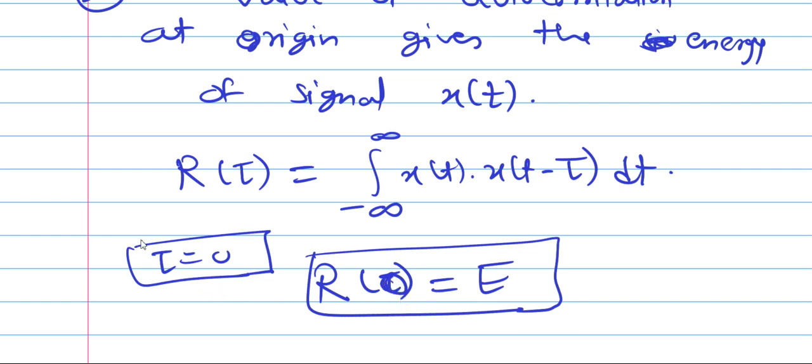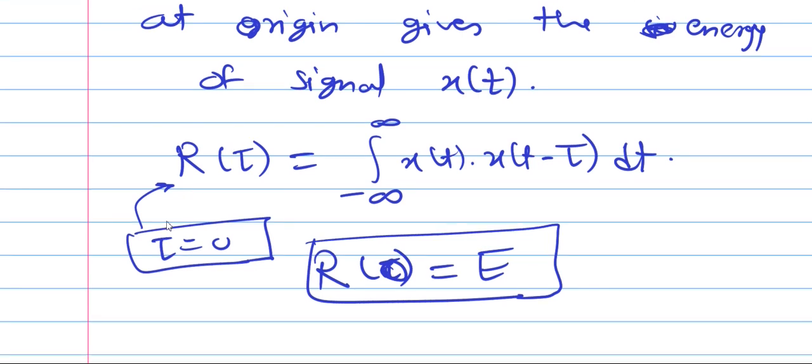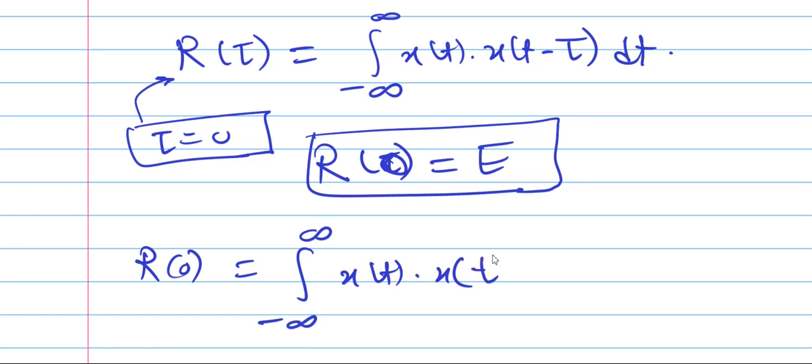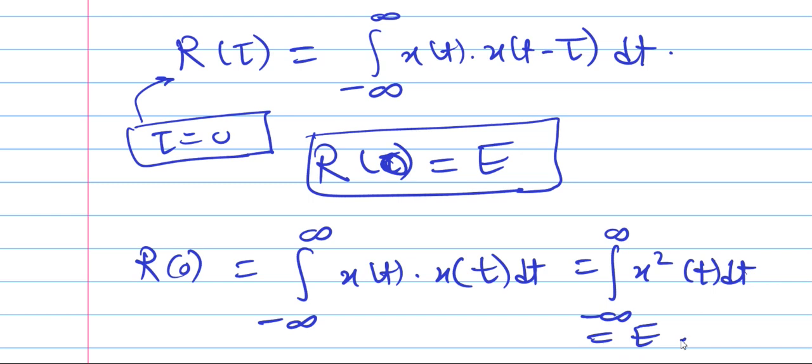So in the definition, we will put tau value as 0. So R of 0 equal to integration minus infinity to infinity x of t times x of t minus 0, that means x of t, dt. That is nothing but integration minus infinity to infinity x square t dt, and this is the energy formula. So value of autocorrelation at origin is nothing but the energy of the signal x of t. So this is property number 2.